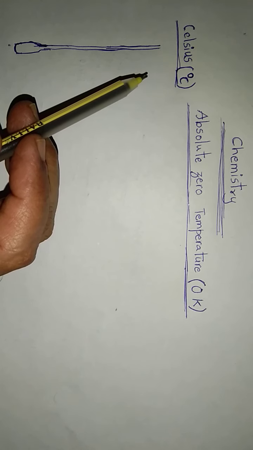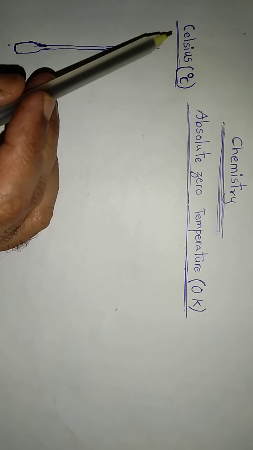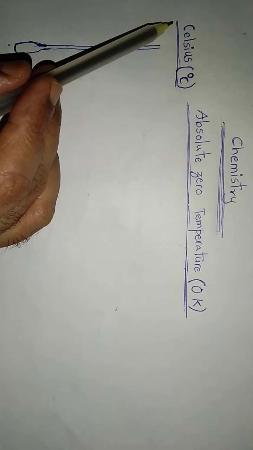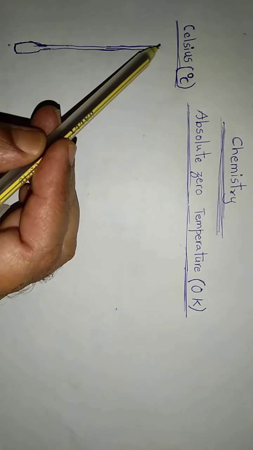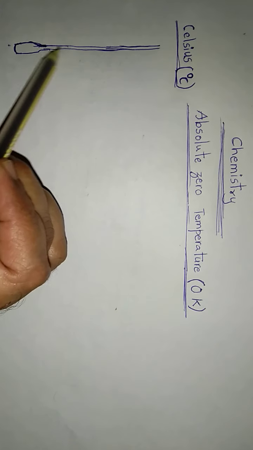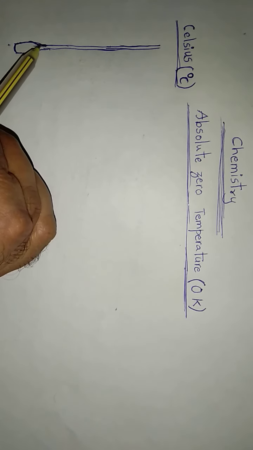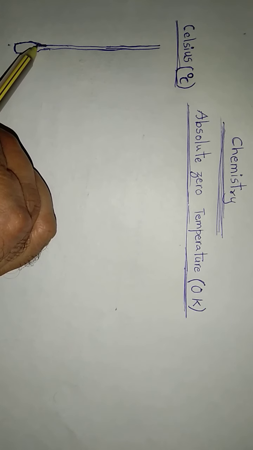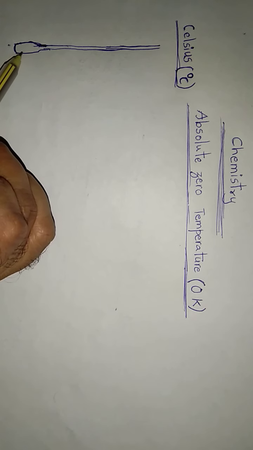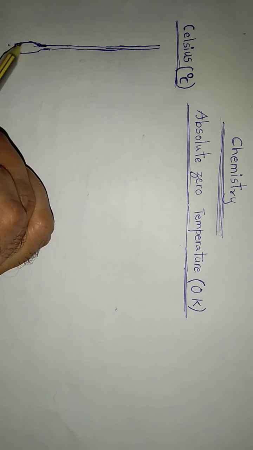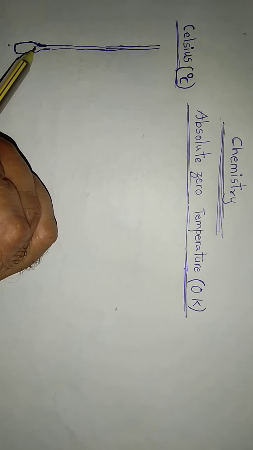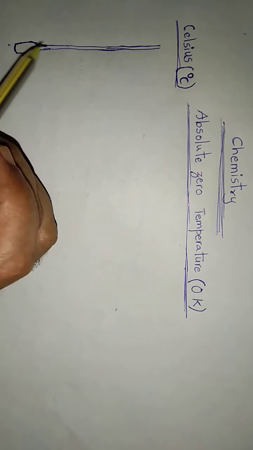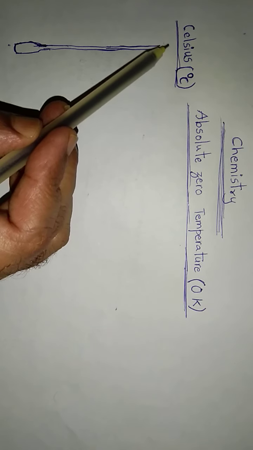Let us imagine how he must have created his famous Celsius scale of temperature. He must have taken a thin capillary tube, with a bulb attached at one end.